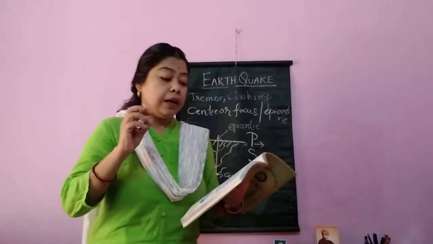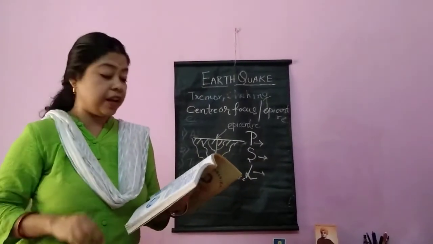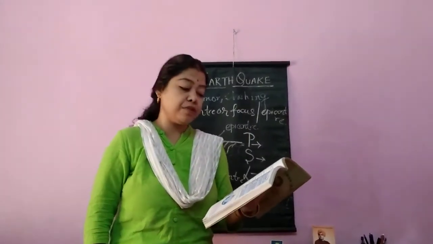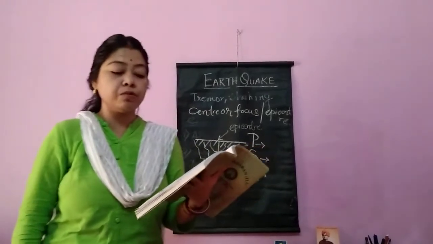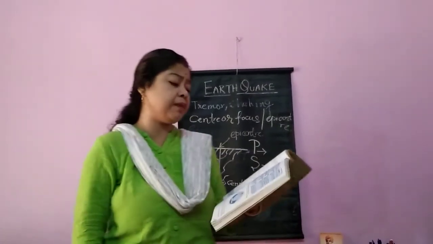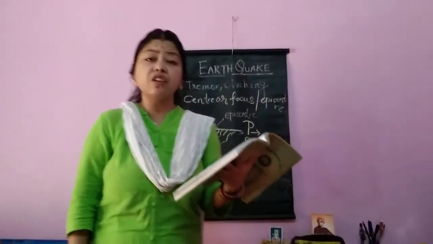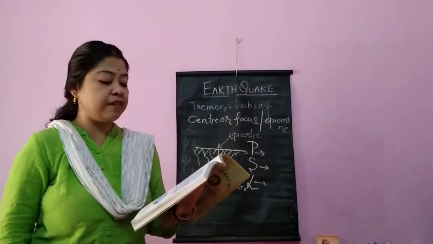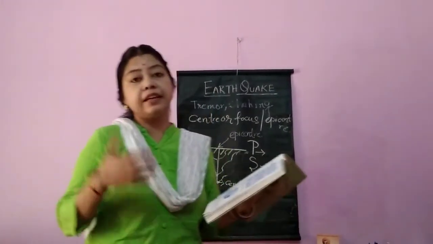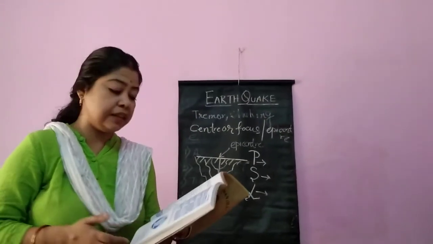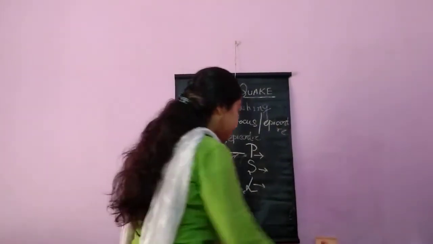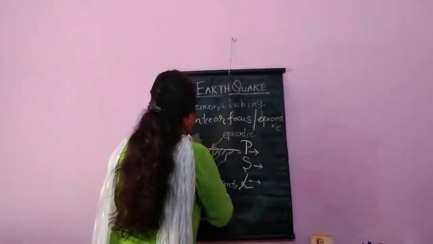So, this is very important for MCQ. Then the velocity is given 5 to 14, 3.5 to 7.2 and about 3 to 5. The other name of primary wave is sudden jerk or push wave. Secondary wave is called shaking wave. And for long wave, you know that it is the L wave or Love wave. These are the other names. Clear up to this? The next part is the shadow zone.